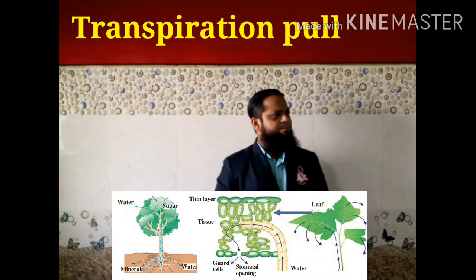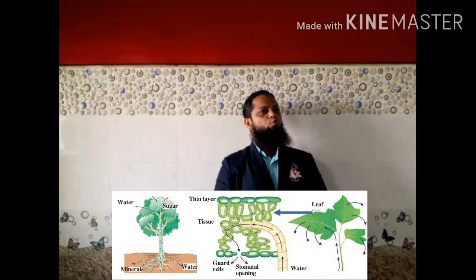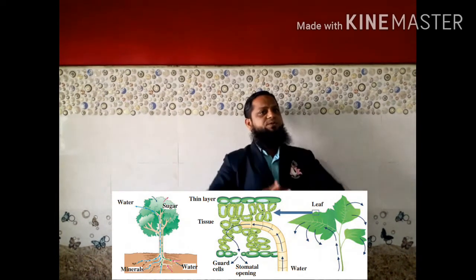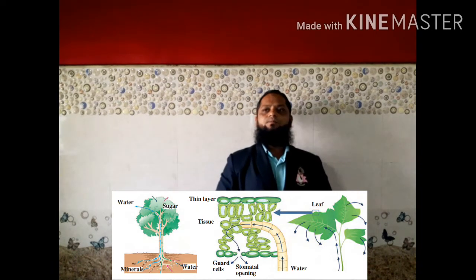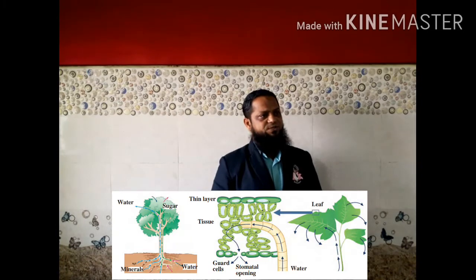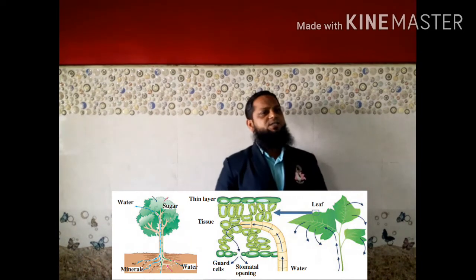In this diagram, plants give out water in the form of water vapor through the stomata. Stomata are present on the leaves. That was already studied in the previous standard.